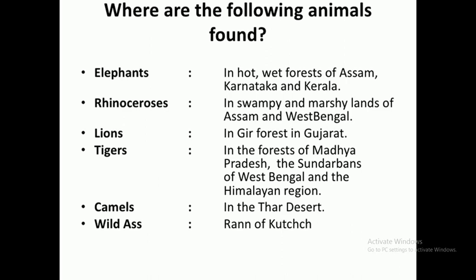Rhinoceros are found in the swampy and marshy lands of Assam and West Bengal. Lions, their natural habitat is Gir forest in Gujarat. Tigers are found in Madhya Pradesh, Sundarban Delta of West Bengal and Himalayan areas. Camels are mainly found in the Thar Desert. Wild ass is found in the Rann of Kutch in Gujarat.